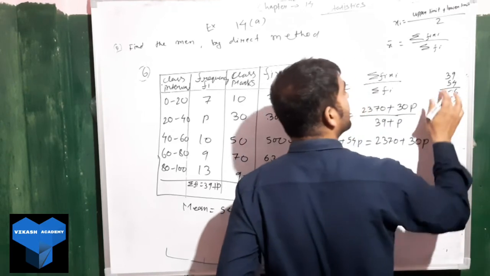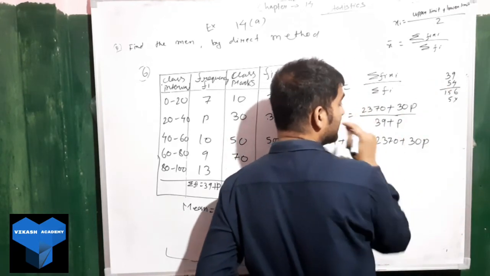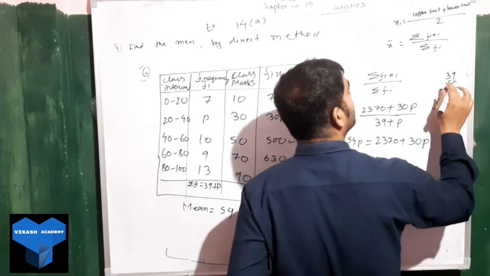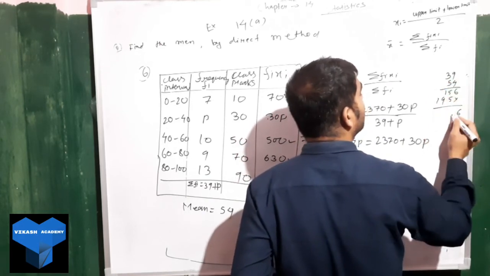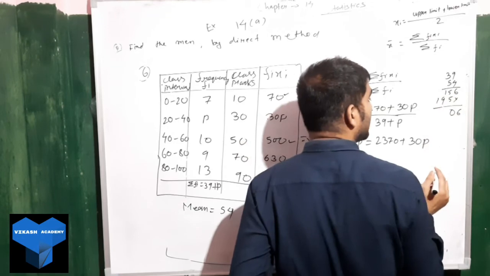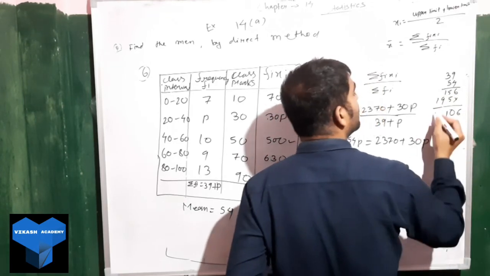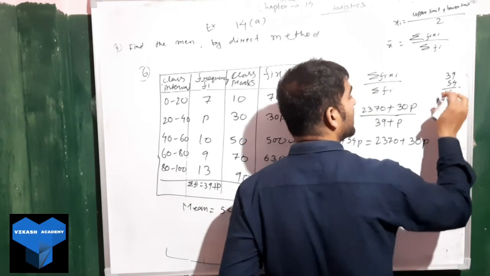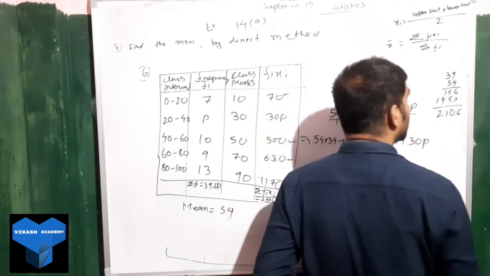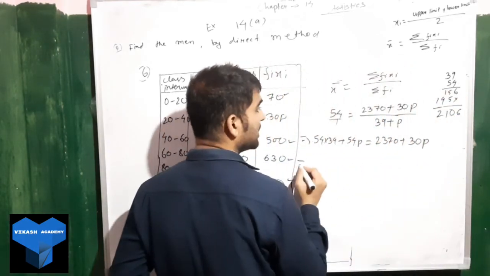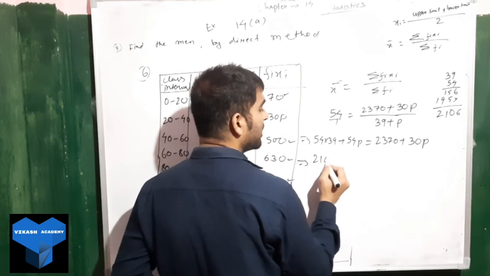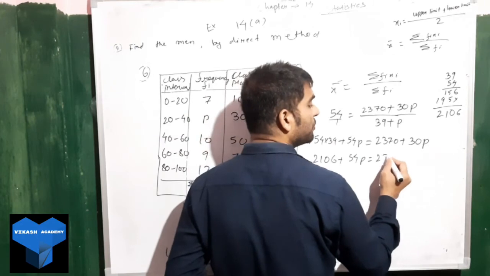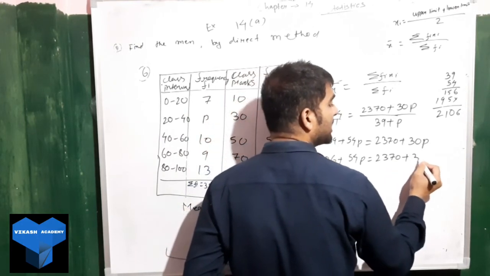So it will be 5. 5 3s are 15. 15 plus 4 we got 19. 6 5s are 30, 5, 10, 9 plus 1, 10, 1, 11, 1 and 1 will be 2. So we got 2106 plus 54P equal to 2370 plus 30P.